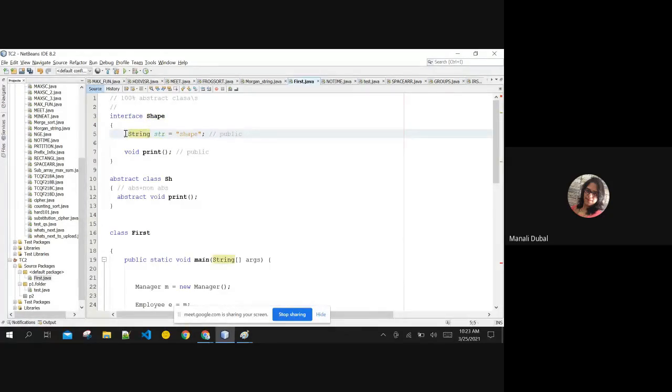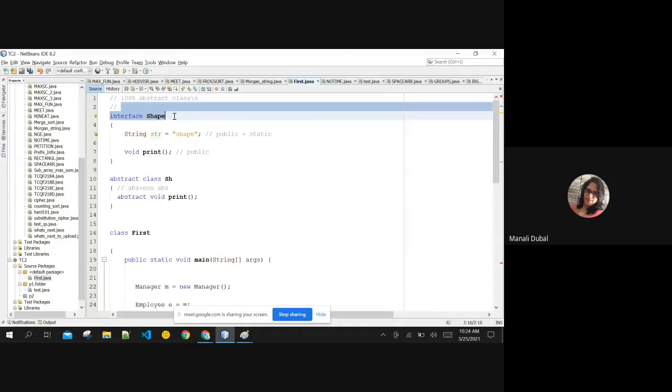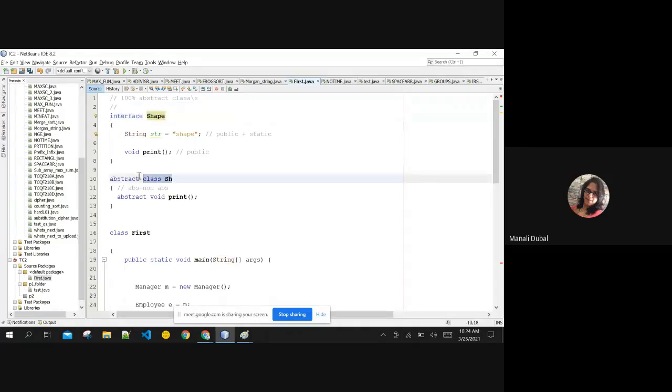Another thing I'm telling here, all the variables of interface are static. Okay, all the variables of interface are by default static. You need not qualify it with the static keyword. They are by default static. Why I am telling you this, they are static, is just like abstract class, you cannot create object of interface.